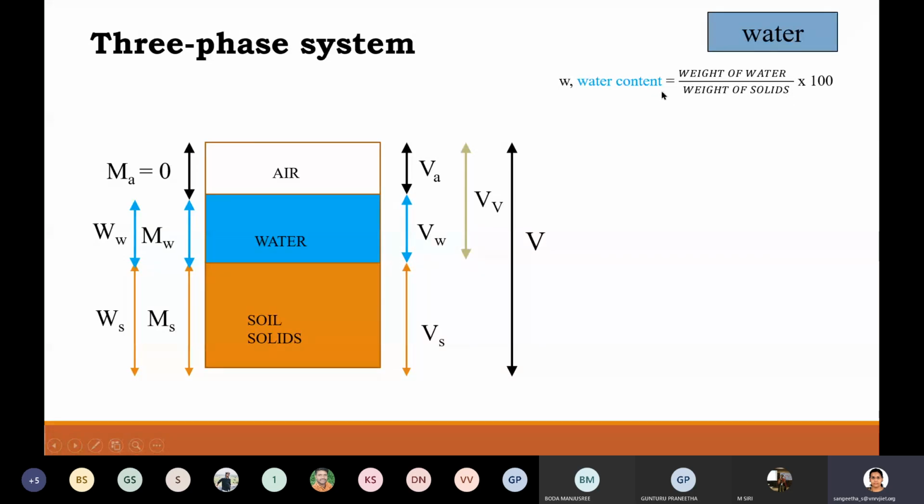And in some scenario, this water content can be greater than 100 also. Water's weight may be greater than the solid's weight, so in those scenarios, you may get water content greater than 100% also.